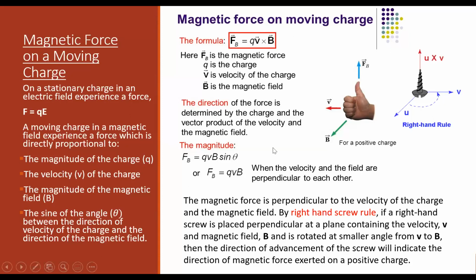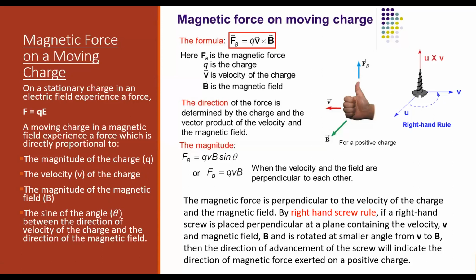You can see them here. Fahima, tell me what are the factors on which the magnetic force depends? The internet is not proper. Okay, Rifat, tell me what are the factors on which the magnetic force depends?